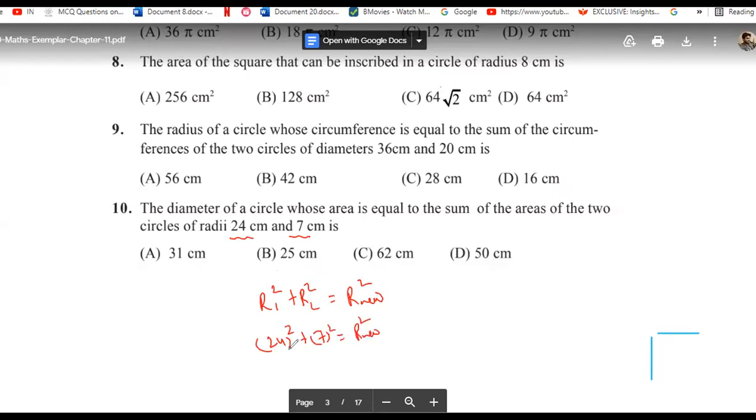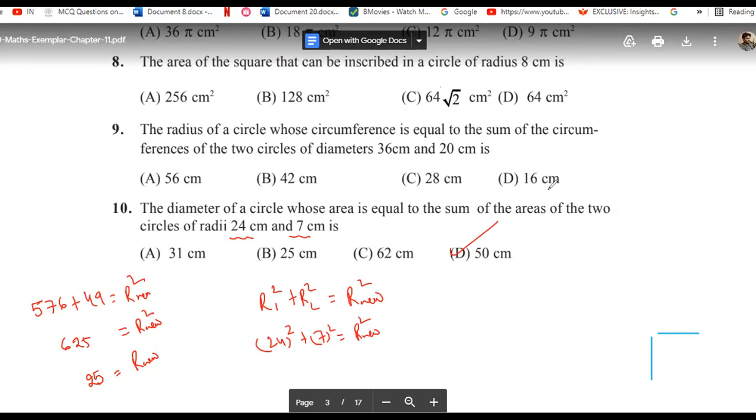The square of 24 is 576. The square of 7 is 49. When you add these two, you will get 625, which is equal to r new square. 625 is the square of which number? 25. So r new is equal to 25, and then its diameter will be 50. Got it?